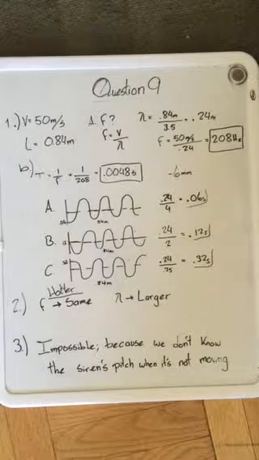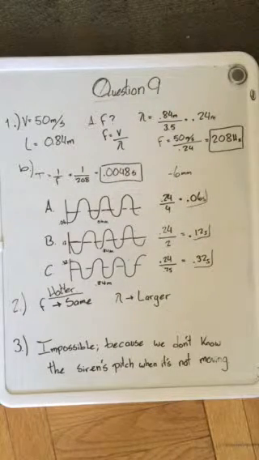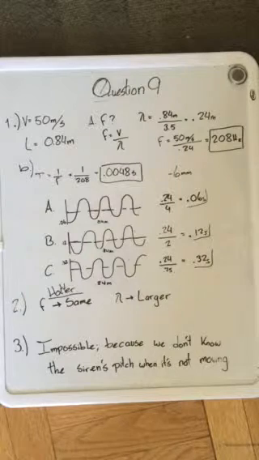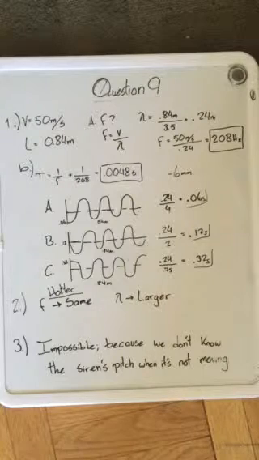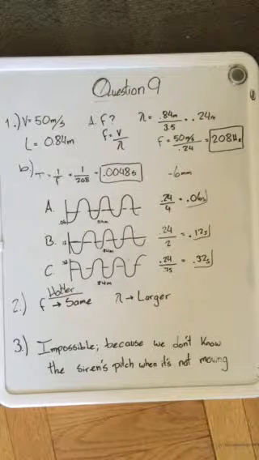Alright, so for the second part of this question, the wave is moving from a colder medium to a hotter medium, and it's asking whether the frequency and the wavelength stay the same, are larger or smaller. The frequency will always stay the same as it's crossing between mediums, so the frequency is the same in this question.